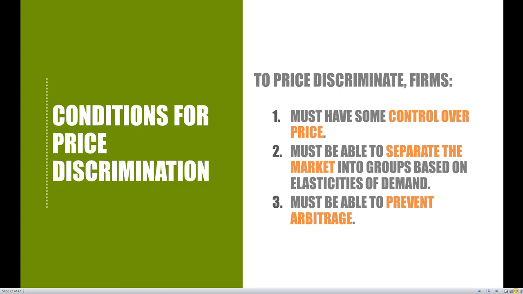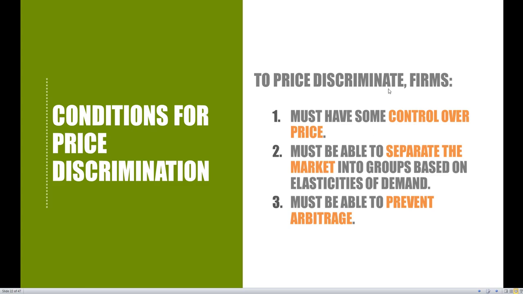We're never going to see price discrimination under, say, something like perfect competition because they have no control over the price. Condition number two, we must be able to separate the market into groups based on elasticities of demand. So we can get a little bit more general with this and just say we have to be able to separate the market into groups. So we have to be able to identify group A, group B, group C, and say that, hey, this consumer or person falls along this group, group A. This person falls along group B, and then so on down the line. We just need to be able to segregate or separate people into different groups so we can start charging people different prices.